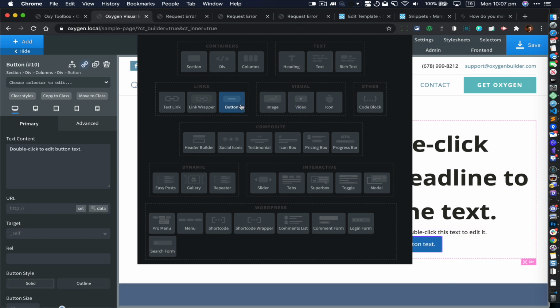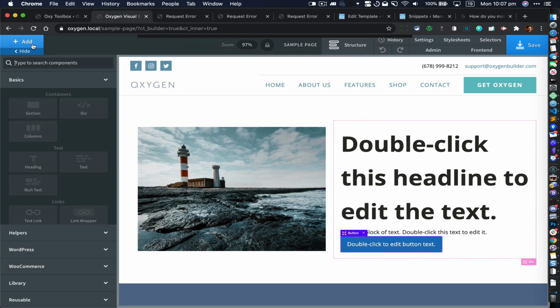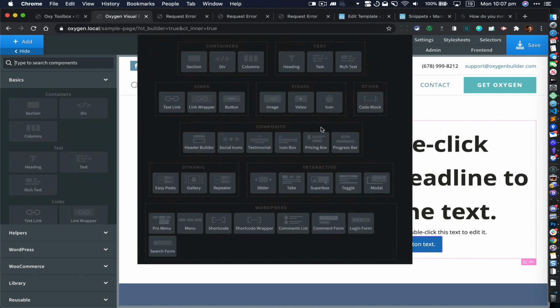So it just makes it really easy and fast to add, especially multiple components without having to click on add and then click on different sections and then scrolling up and down. You can all just do everything in one place.